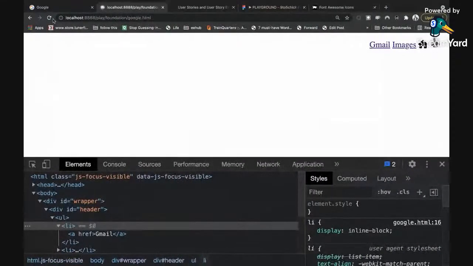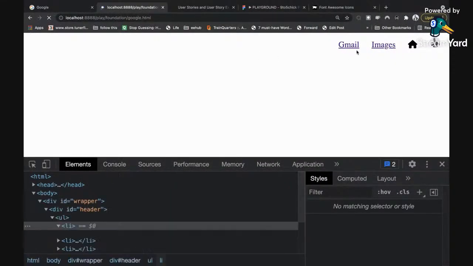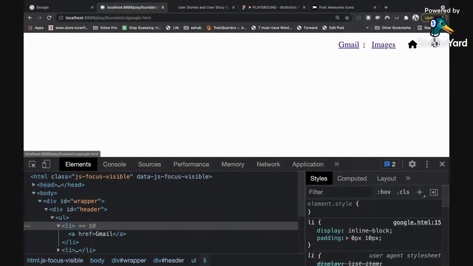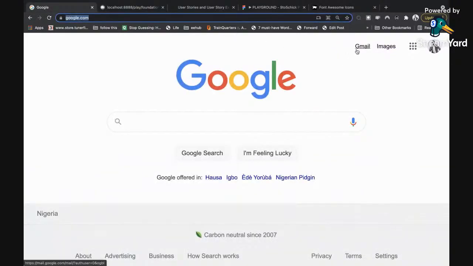So I'm going to refresh again, and then we should get our space back. So you can see the underline, right? But the underline effect is not permanent. The underline effect is when you mouse over, right? That brings us to another CSS style. So when you mouse over like this, you get the underline effect. So how do you do that?